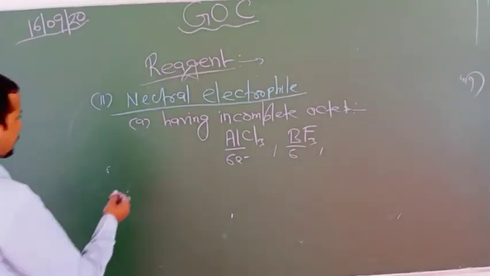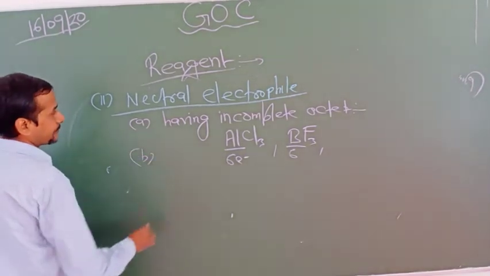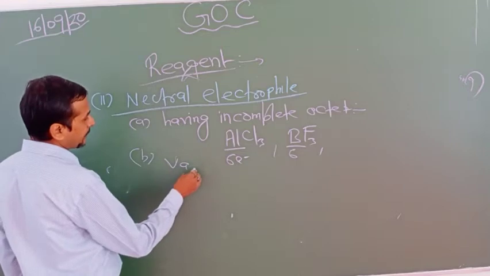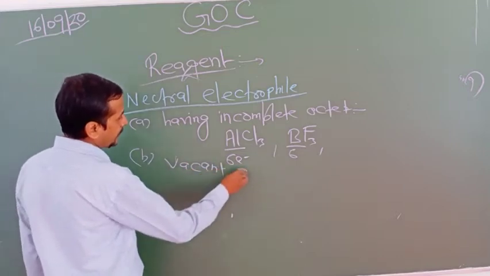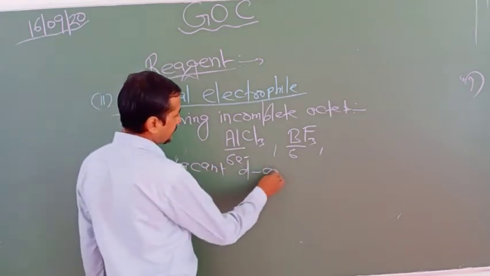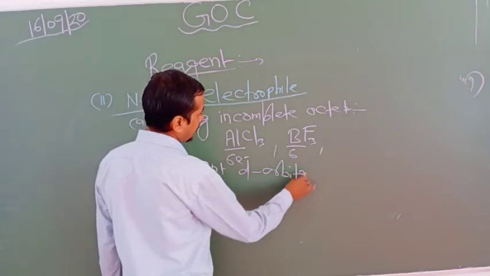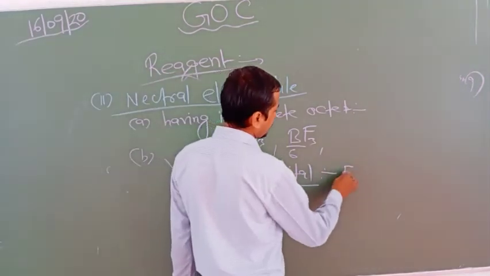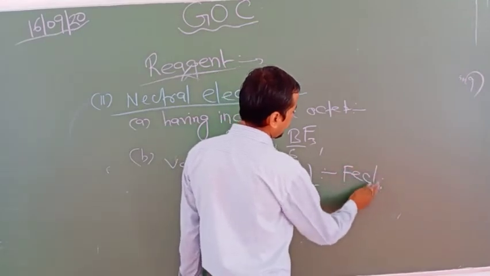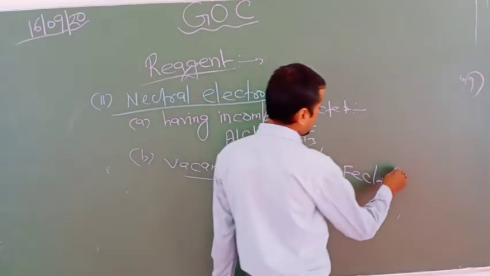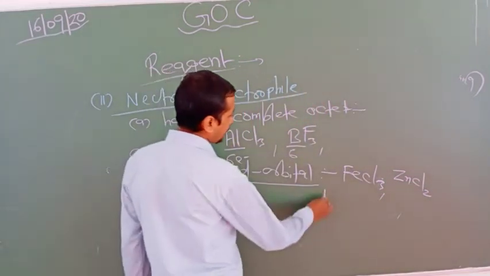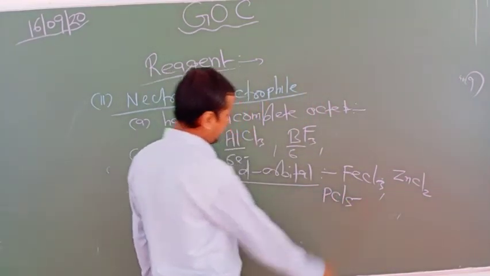Now the second example, chemical species having vacant d orbitals. Example, FeCl3, ZnCl2, PCl5.